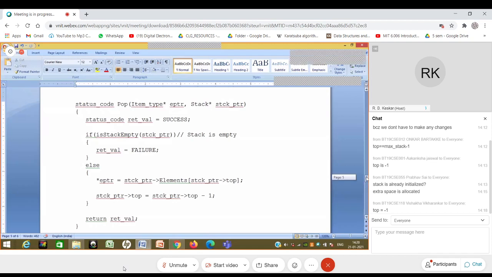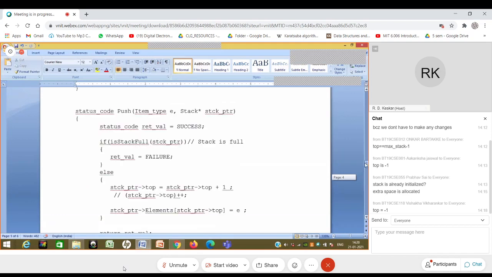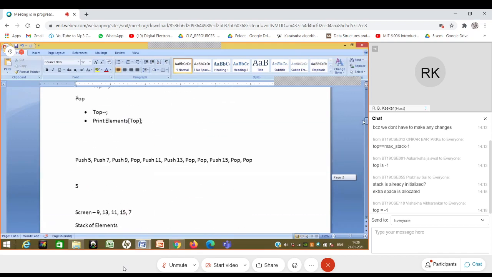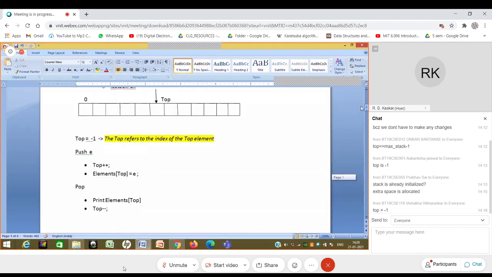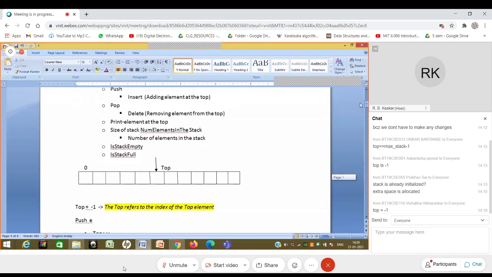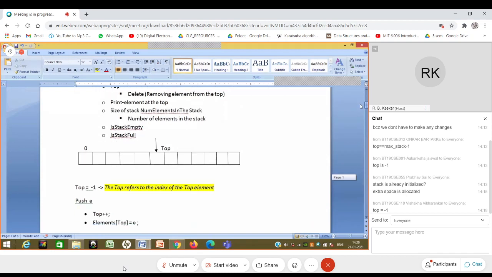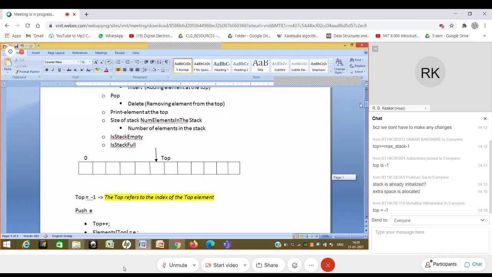Okay, so with this, perhaps I can leave it up to you now, after doing this, these two or three functions: printing the element at the top, as well as the number of elements in the stack. Number of elements is the same as top plus one, so you can immediately return it. And print is basically you still take either stack or stack ptr and just print the element at the top. That is always possible. Okay, fine.